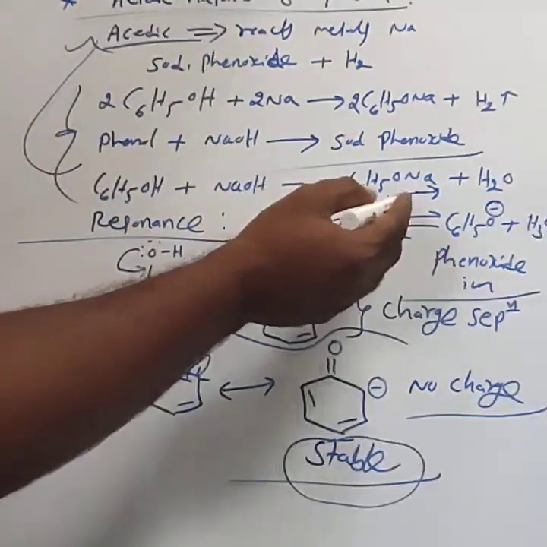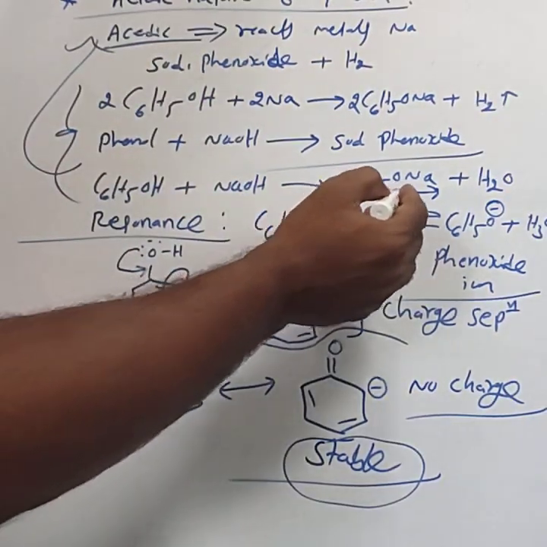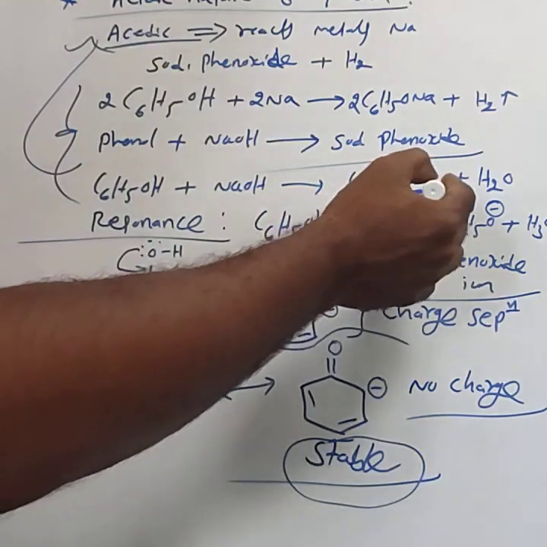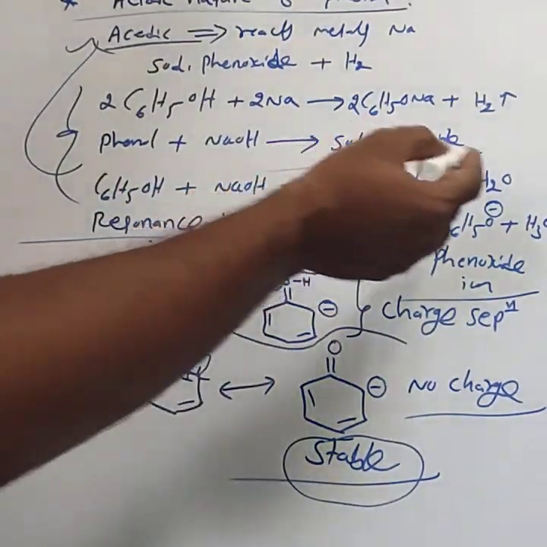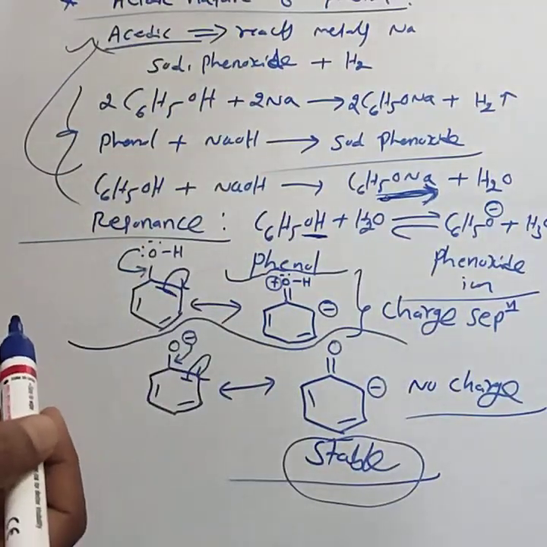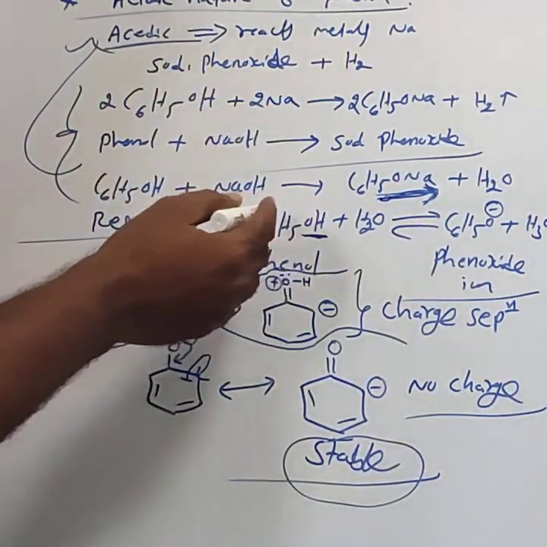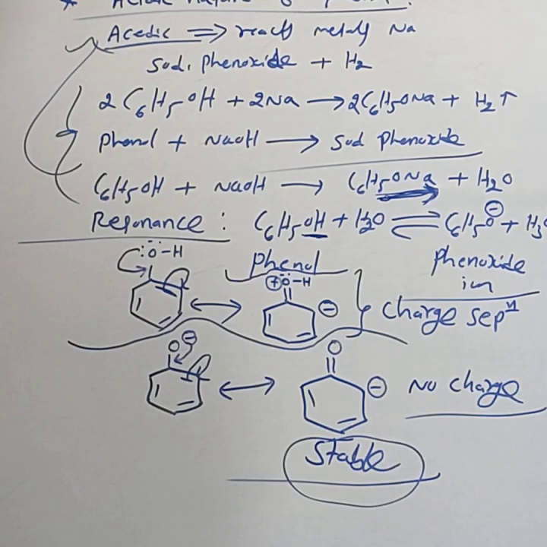Hence, equilibrium shifted in the forward direction, means phenol donates the proton. Hence, phenol is acidic in nature. This is about the acidic nature of phenol on the basis of resonance theory.